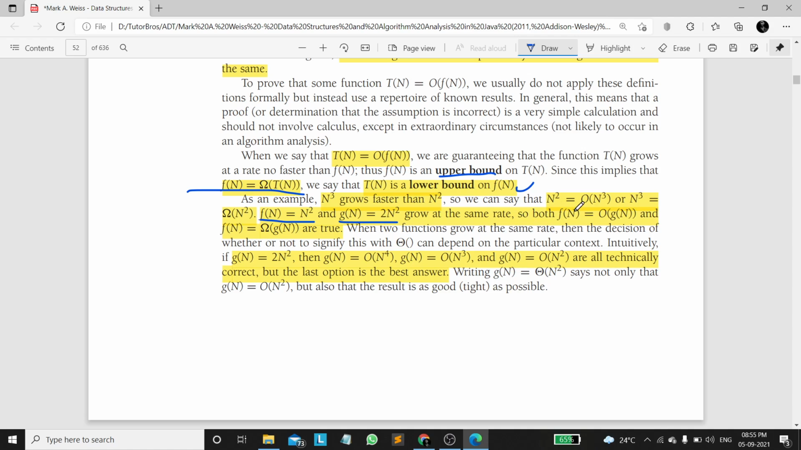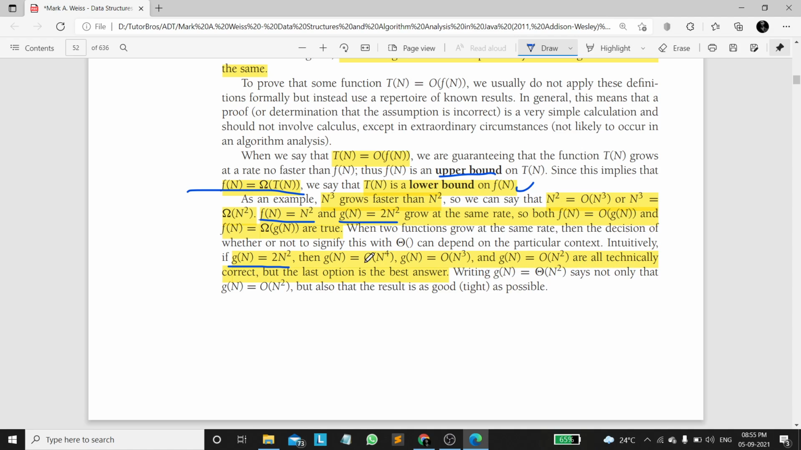See, here we discussed n square equal to big O of n cube. So it can also be considered that if g of n equals 2n square, or g of n equals n power 4, n cube, or n square, all these functions should be greater than or equal to this n square. The n power 4 growth rate should be greater than or equal to n square, n cube growth rate should be greater than or equal to n square, n square growth rate should be greater than or equal to n square. So it accepts all the conditions.